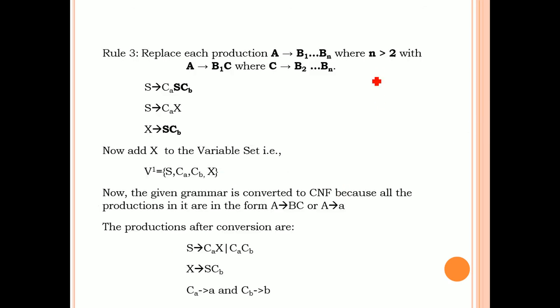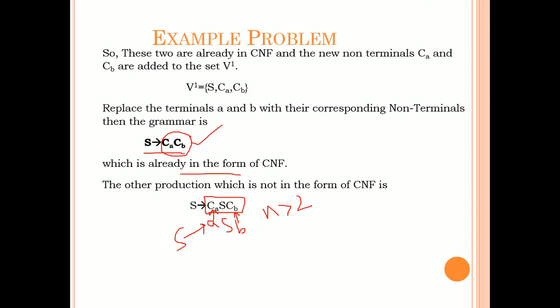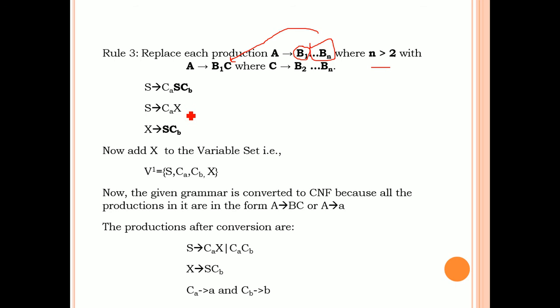So when the length is greater than 2, what you have to do? The first symbol must be the same. The remaining symbols you can take as a new non-terminal. Okay. So what is the production here? S tends to CAS, CB. So this is the production. S tends to CAS, CB.